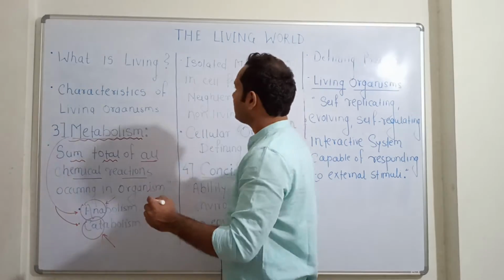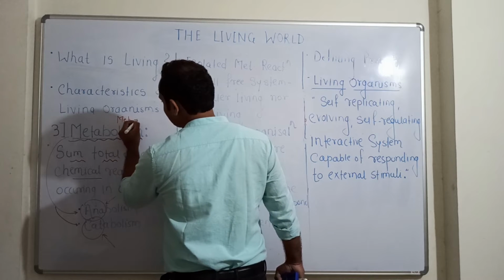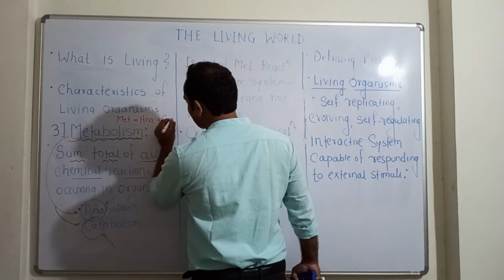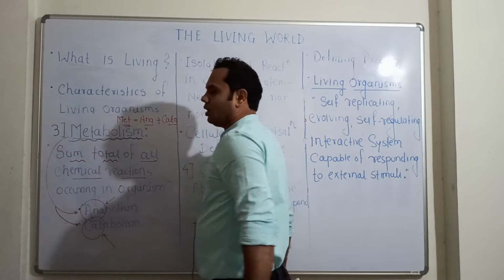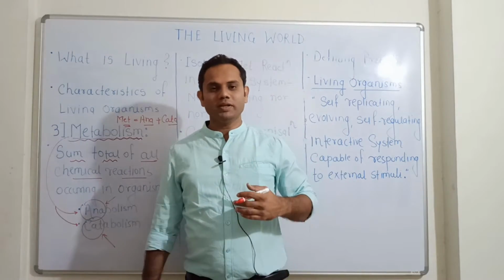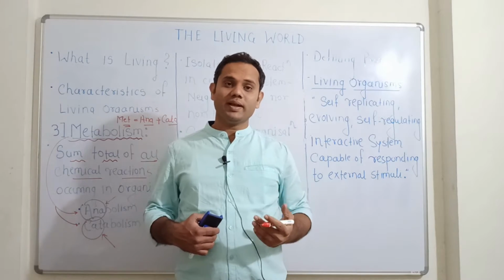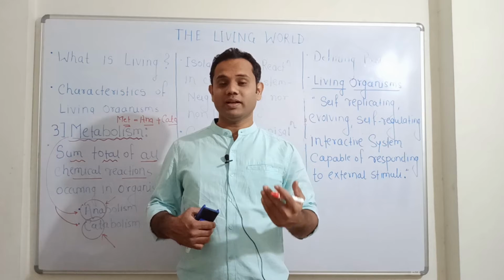If we try to write metabolism, it can be like this: anabolism plus catabolism. Ana plus cata is equal to metabolism. So what is anabolism? Anabolic reactions are the synthetic reactions.